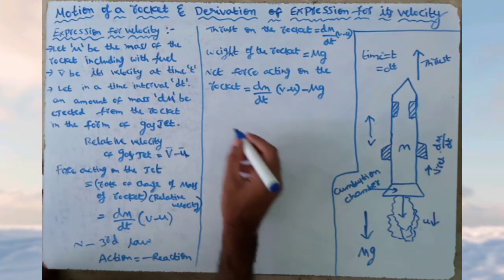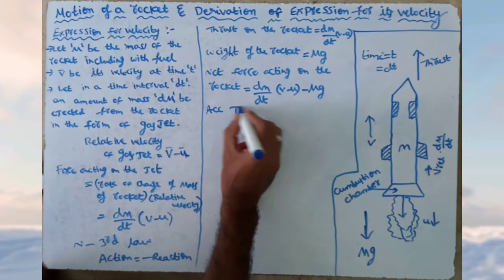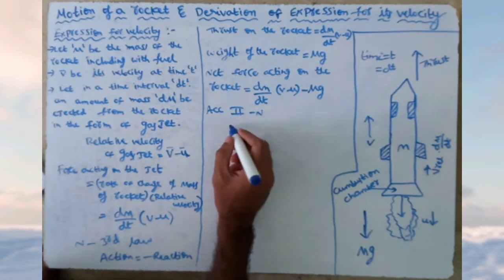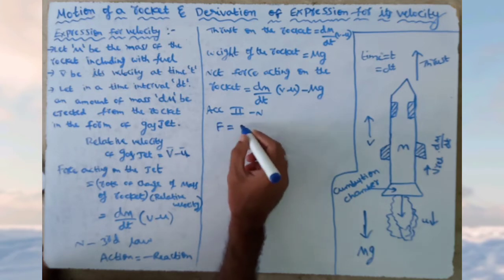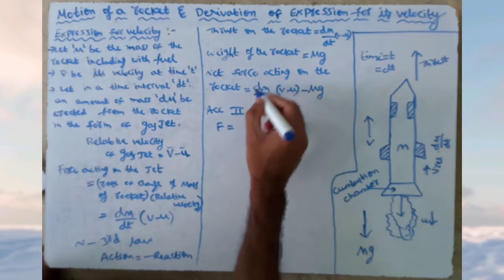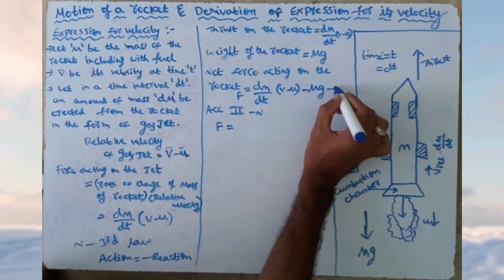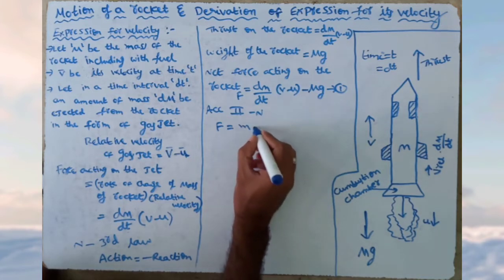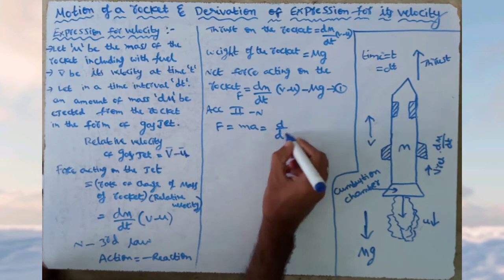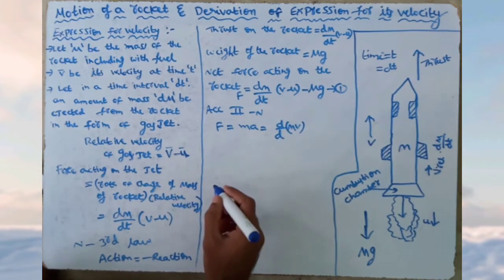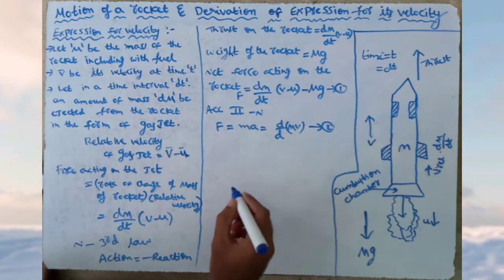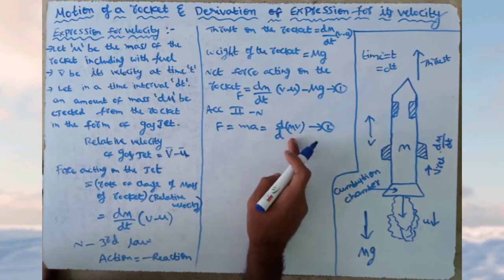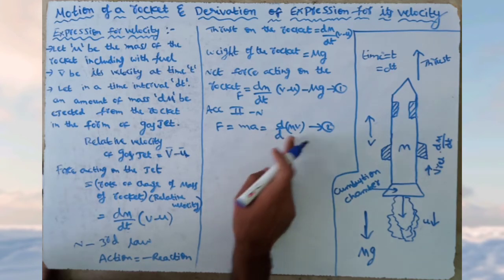According to Newton's second law, the net force on the rocket F, which we derived, is equation number 1. Now, according to Newton's second law, F is equal to ma, which is equal to d by dt of mv. This is equation number 2. F is equal to d by dt of mv, where m is constant, m into dv by dt, which is equal to mass into acceleration.